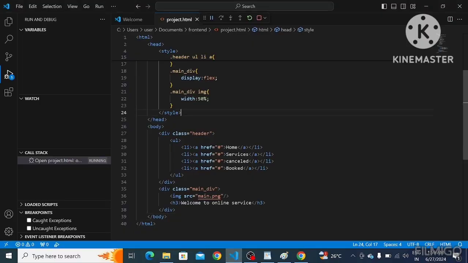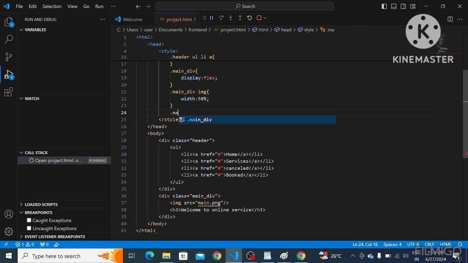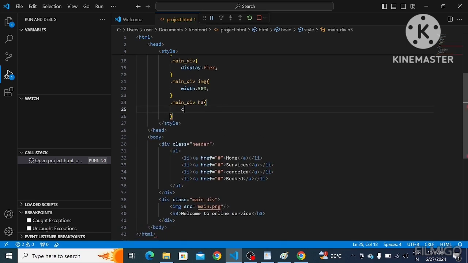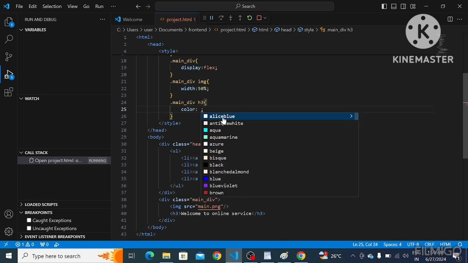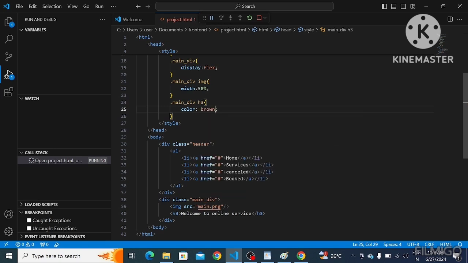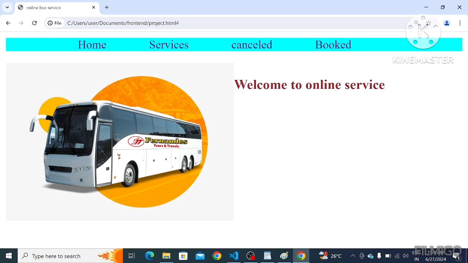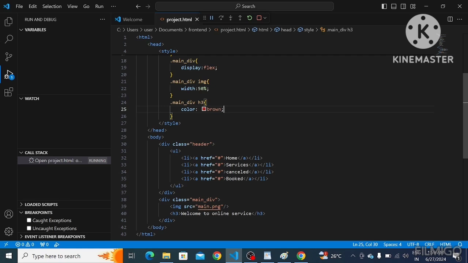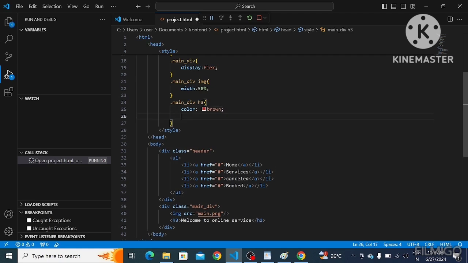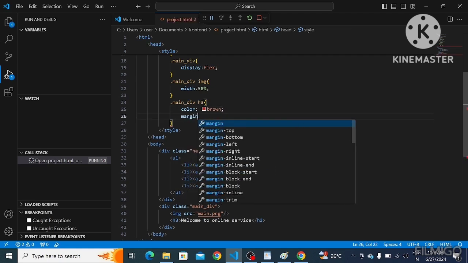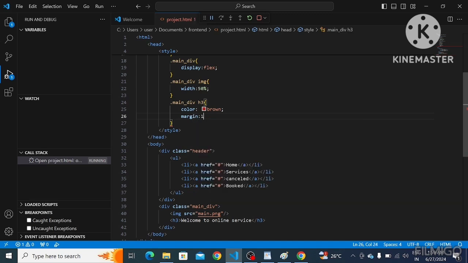Now, by using this main division and h3 tag, color, I'm giving brown. See, the text becomes brown color. And next, margin 10%. I'm giving margin as 10%.